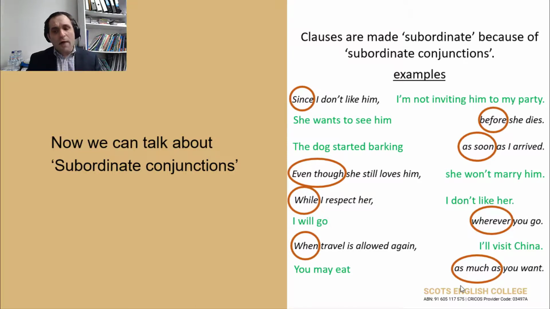So, next, "I will go." All right, I understand that this person will go. "I will go wherever you go." If I say "wherever you go," now I understand that this person would follow the other person anywhere and everywhere because they love that person. Okay? So, I'll go wherever you go.